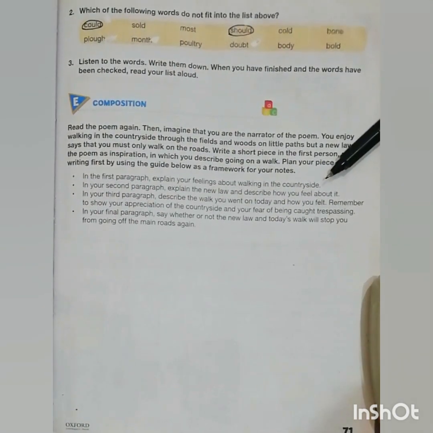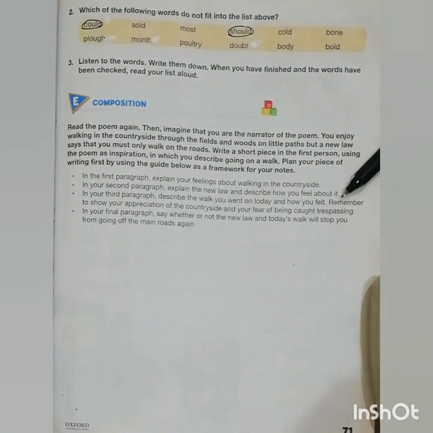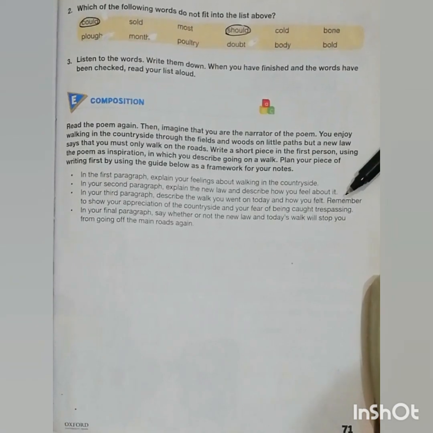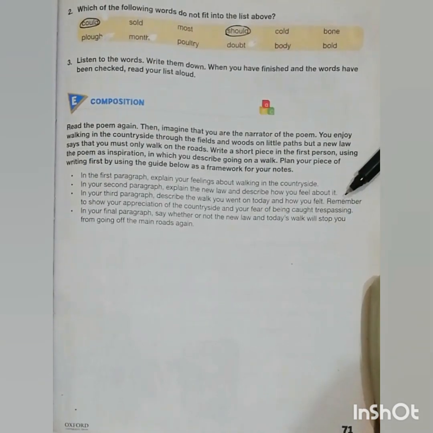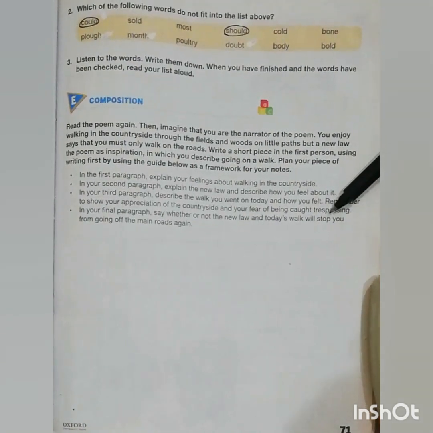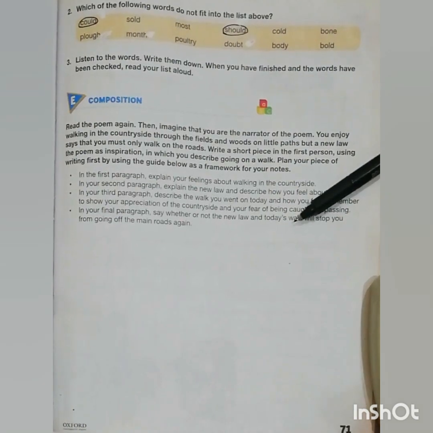In the first paragraph, explain your feelings about walking in the countryside. In your second paragraph, explain the new law and describe how you feel about it. In your third paragraph, describe the walk you went on today and how you felt. Remember to show your appreciation for the countryside and your fear of being caught trespassing. In your final paragraph, say whether or not the new law and today's walk will stop you from going off the main road again. So you can do this activity on your own.